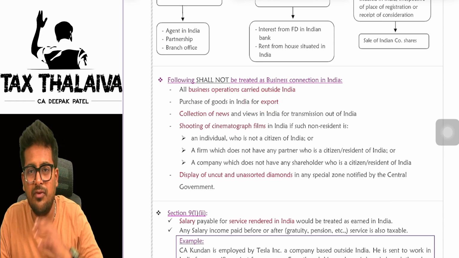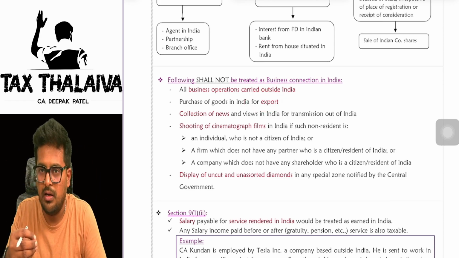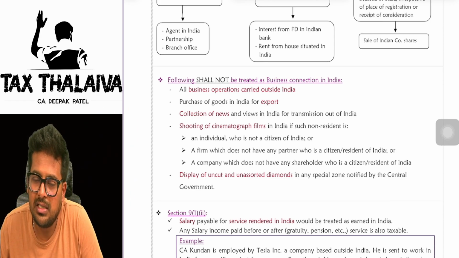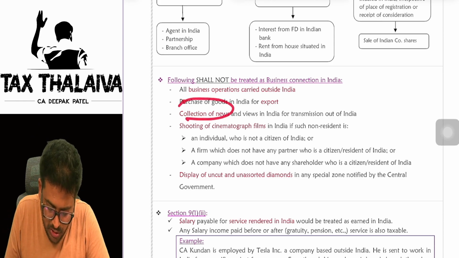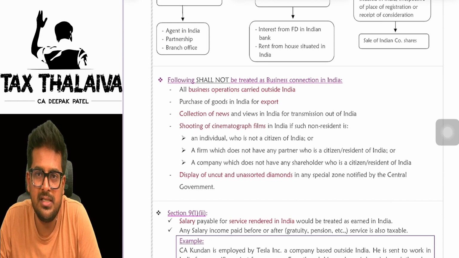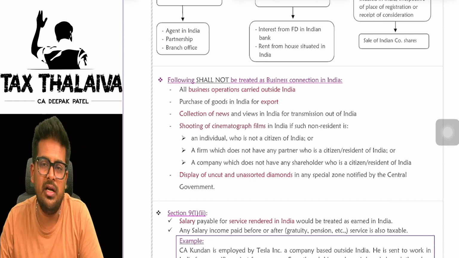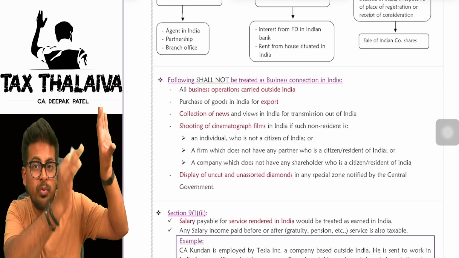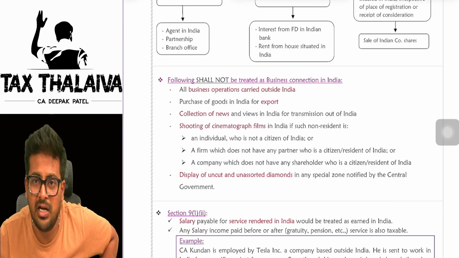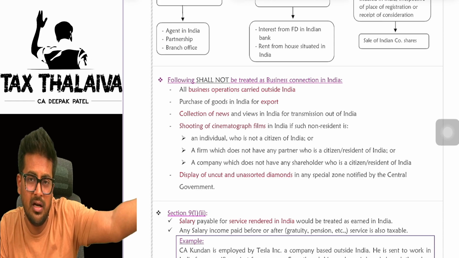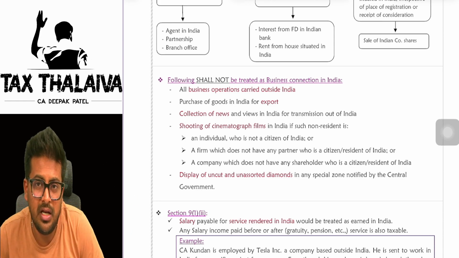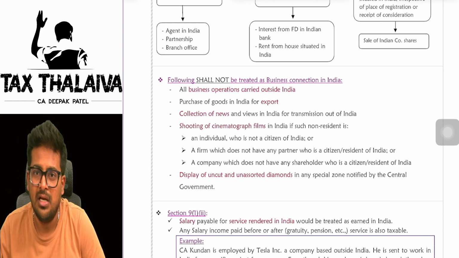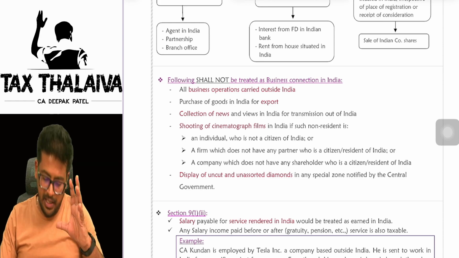Purchase of goods in India for export. Let's say, for example, a non-resident is purchasing goods from India and exporting them. Are you getting it? And earned income outside India, then it is not treated as a business connection. Collection of news. Let's say, for example, BBC from USA came and collected some news in India regarding the Kumbh Mela. They have collected news and they have projected it outside India only. They did not project anything in India. They earned some income outside India. Maybe you may think that the source is in India, but that will not be treated as a business connection. No need to pay tax. That is not deemed as income accruing or arising in India.